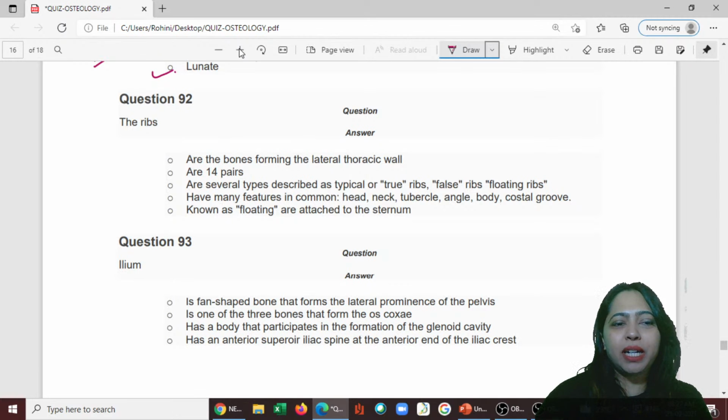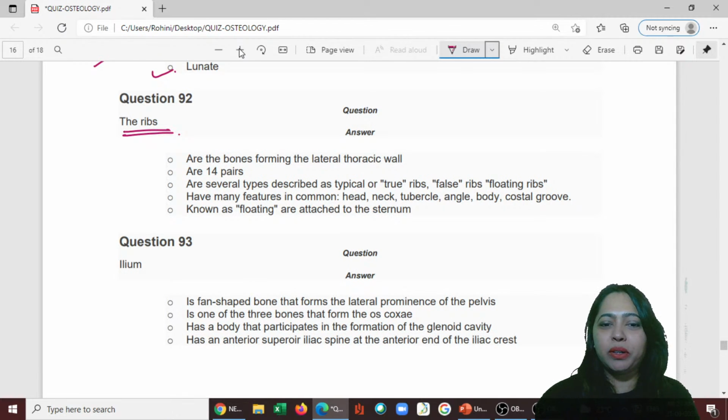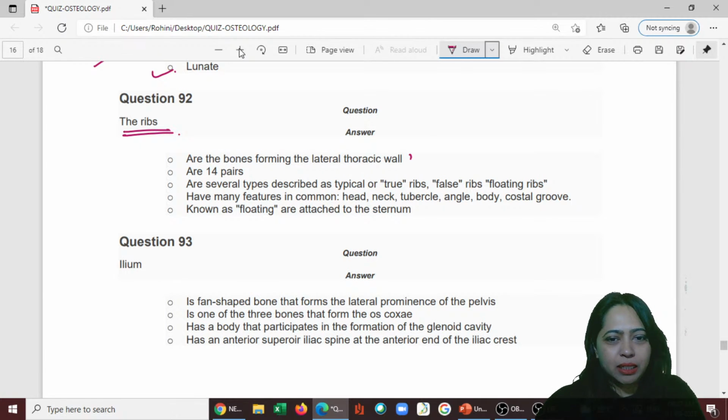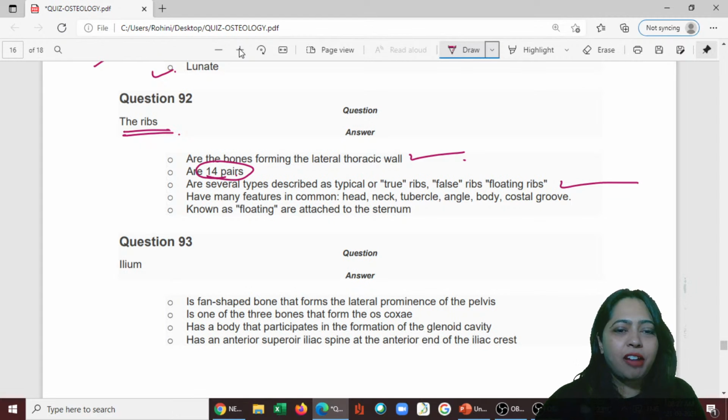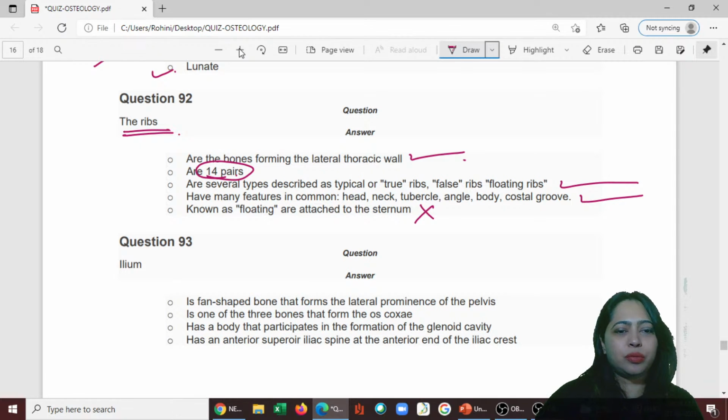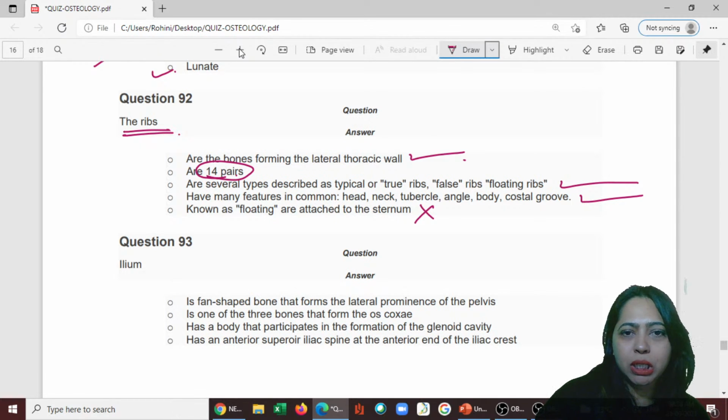Question number 92, the ribs. See, here also the question is like a statement. Ribs are the bones forming the lateral thoracic wall. It's correct. How many pairs? Several types are described as typical, true, false, all this. This is correct. Have many features in common: head, neck, tubercle, angle, body, costal groove, correct. Known as floating ribs are attached to the sternum? No. Are the floating ribs attached to the sternum?